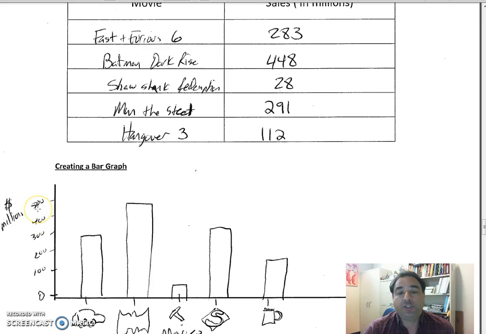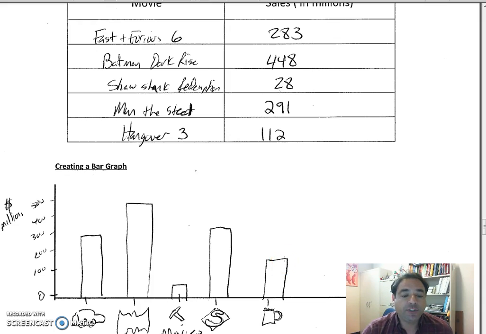counting by hundreds. So you'll notice that Fast and Furious, the little car, goes up, made a bar up to 283 million. Batman Dark Knight Rises, which I guess is supposed to be a bat, goes up to 448 million. Shawshank Redemption, where he used this little tool to escape jail, made 28 million. Superman, Man of Steel, made 291 million. And The Hangover 3 made 112 million.